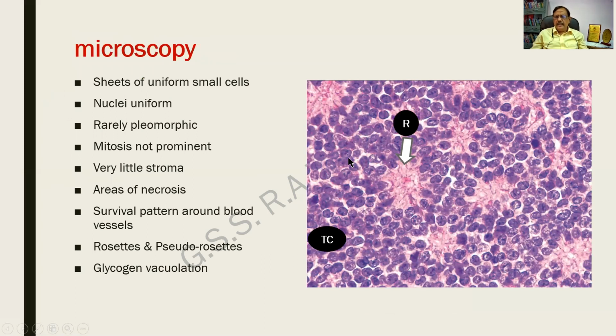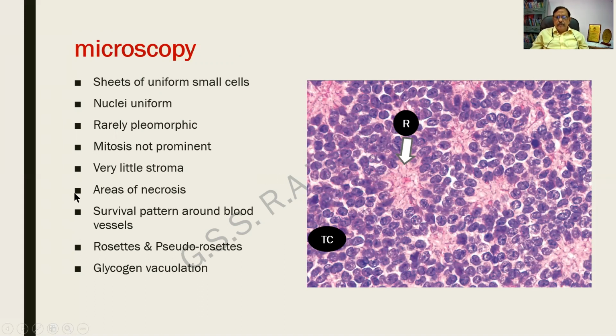Microscopically, this is a classical one. It can be given to you in any of the entrance exam or sometimes even in the undergraduate examination. Sheets of small uniform cells. That is why it is called a small uniform round cell tumor. So these are the tumor cells. They all resemble the lymphocytes, slightly larger. All the nuclei are more or less uniform. There is no mitosis and very little stroma is there. Stroma means the supporting tissue. It is not there.